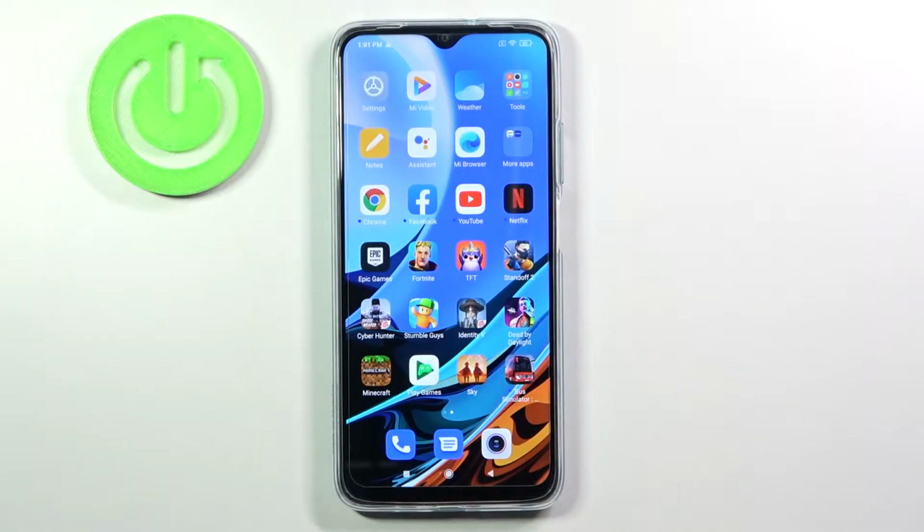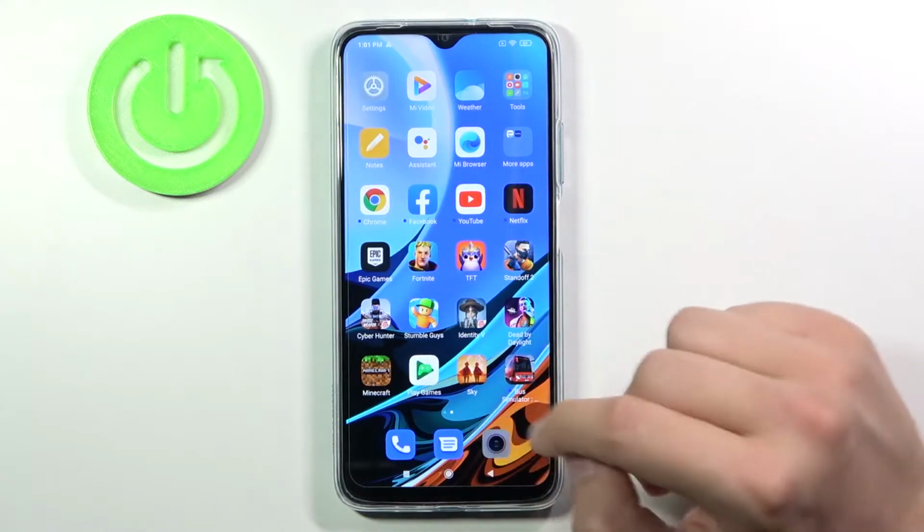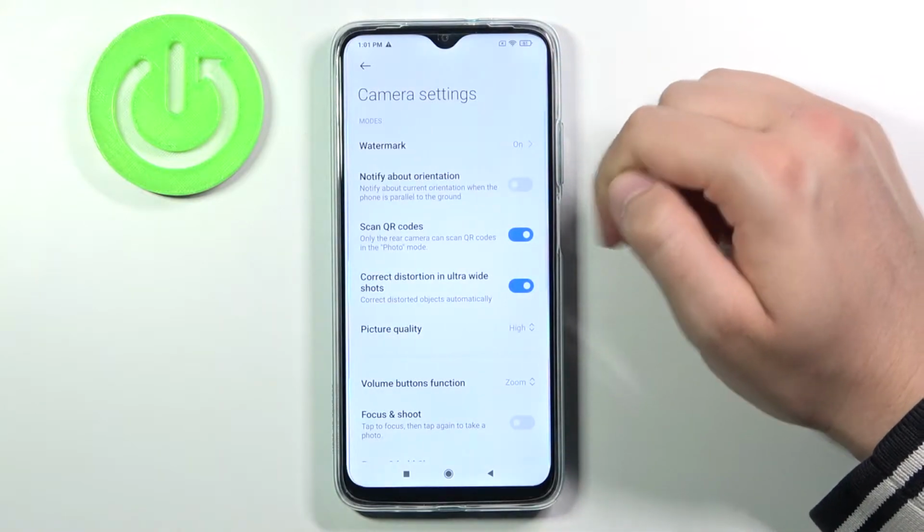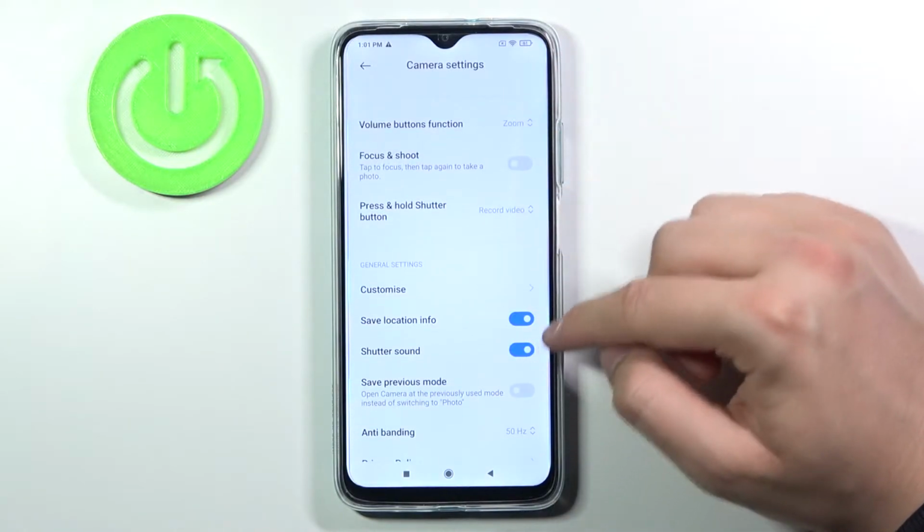Welcome, in front of me I have Xiaomi Redmi 9T, and today I'll show you how you can turn off camera shutter sound. So you have to go for the camera, tap on the right upper corner, move to the settings, and the shutter sound we can find right here.